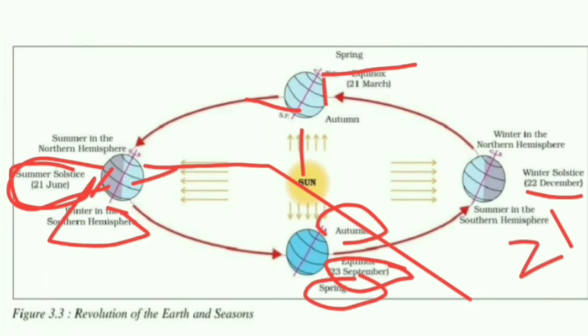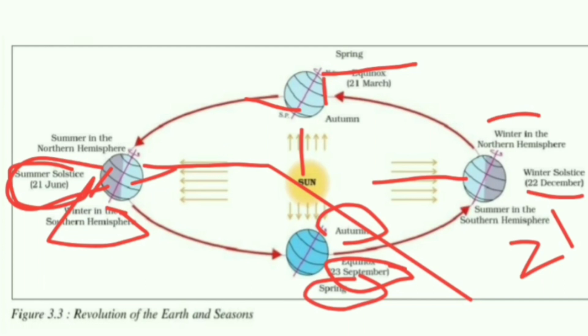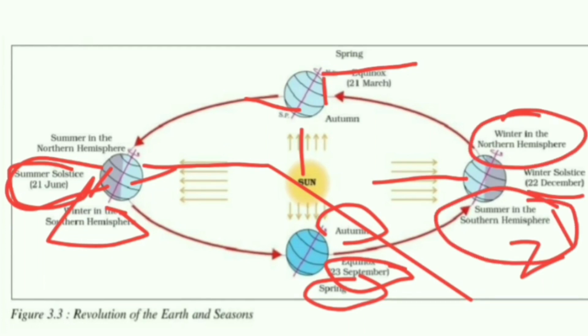Here the south pole is towards the sun and the north pole is farther from the sun. So the northern hemisphere experiences winter and the southern hemisphere experiences summer. So this is about the seasons the earth experiences in the process of revolution.